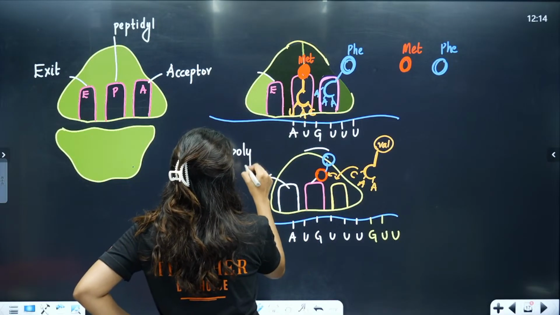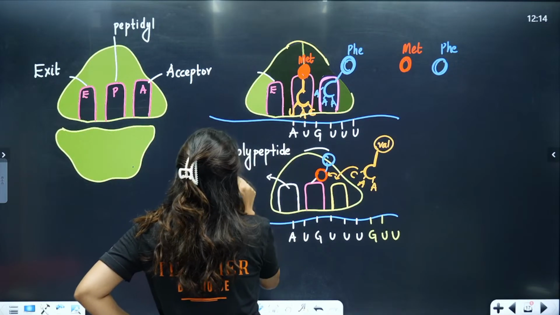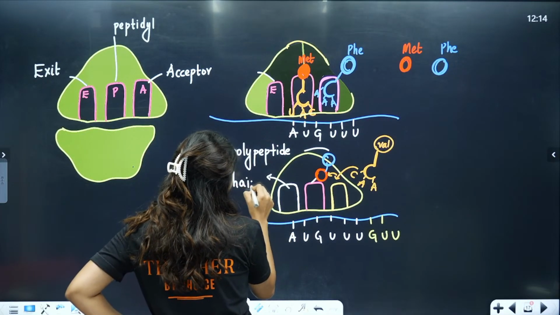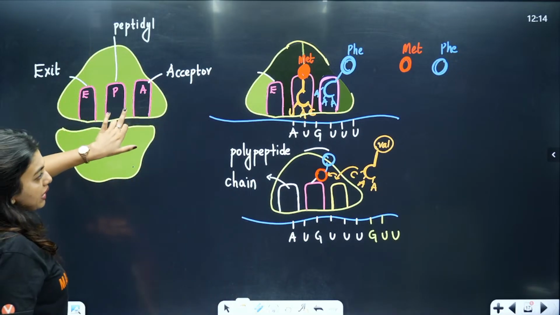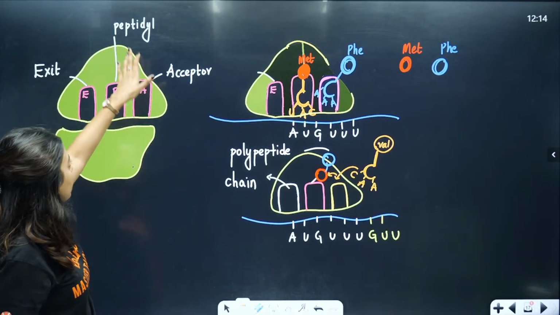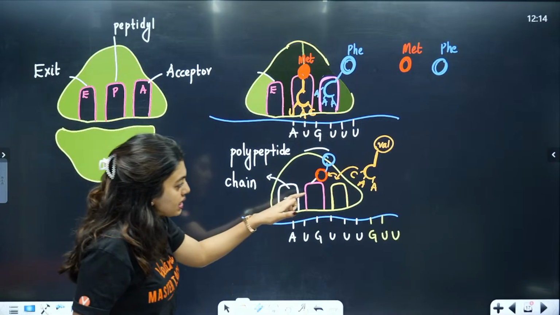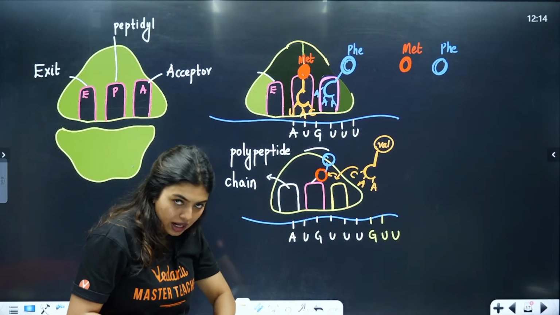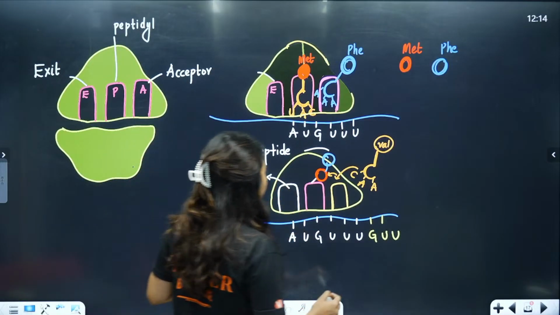Like this, students, the entire polypeptide chain formation will happen. So this is how the general site is. One will be waiting to accept, the peptidyl will be already attaching the amino acid, and they will be exiting. So this is how it happens. One person comes, attaches, continues, goes forward. So this is what we have to learn here.